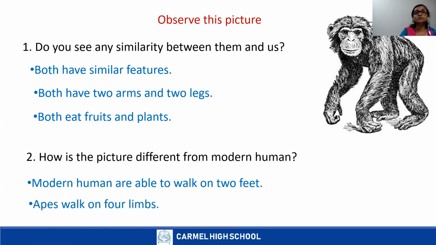Then apes walk on 4 limbs. Okay. Now we have to do the activity. So what's our activity? Today's activity is to read the content book. So children, open your book, take your content book, open page number 2, first block, Block 1, Evolution of Human. So we are going to read the text from The Age of Humans. Those who have a book, you can read, others please listen.